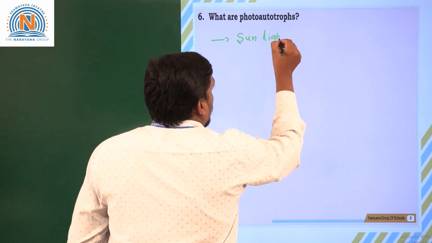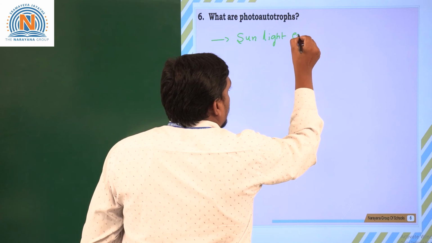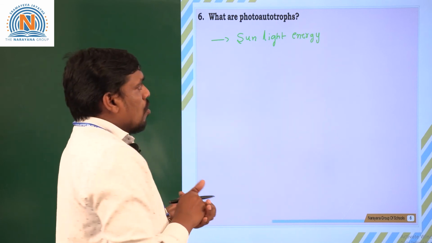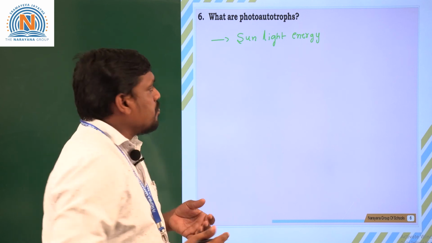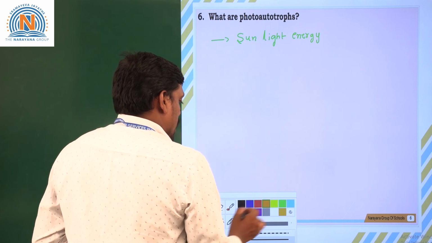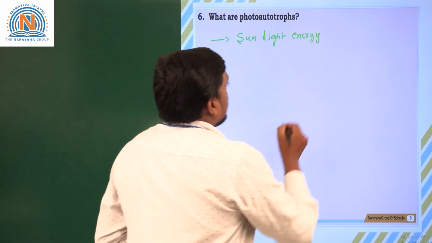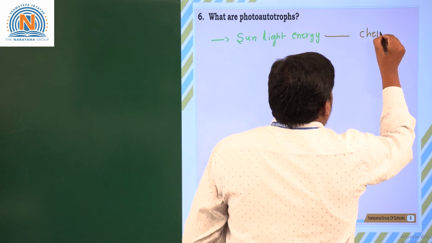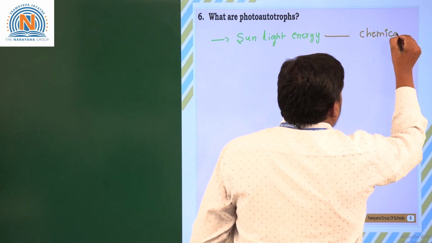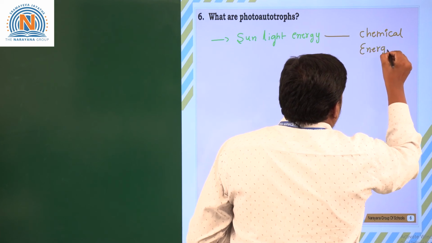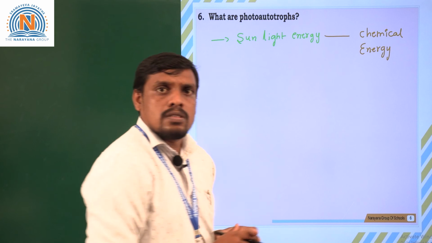Organisms which depend upon sunlight energy for making food molecules are called photoautotrophs. These photoautotrophs, by converting sunlight energy into chemical energy, are preparing their own food molecules.